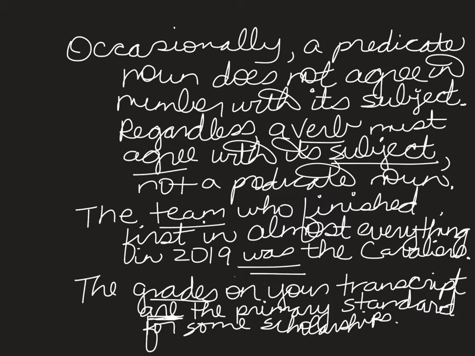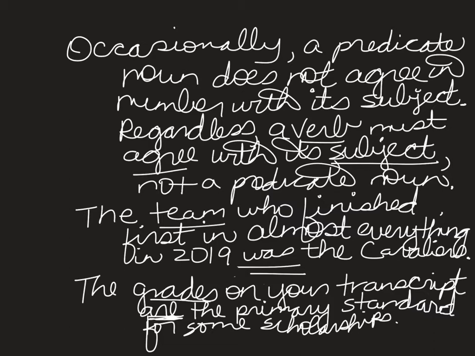You go, wait a minute, wouldn't it be were the Cavaliers? No, and here's why. Because Cavaliers is your predicate noun. It does not have to agree with your subject. Often the predicate noun will agree with your subject in number, but it does not have to. The subject in this sentence is team. Team is singular. Was is a singular verb.